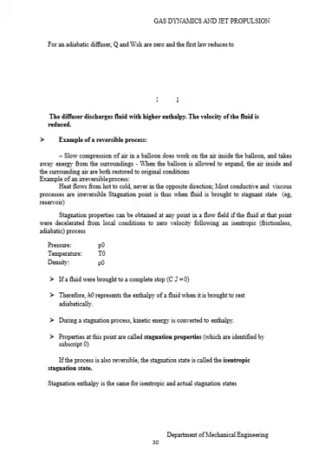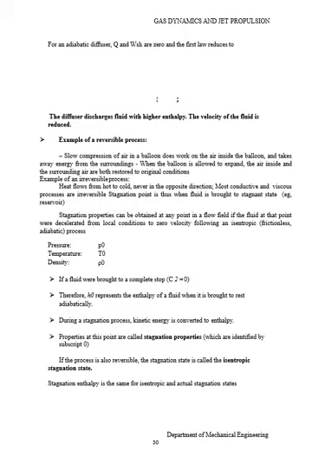Example of an irreversible process: heat flows from hot to cold, never in the opposite direction. Most conductive and viscous processes are irreversible. Stagnation point is thus when the fluid is brought to a stagnant state. Example, reservoir.